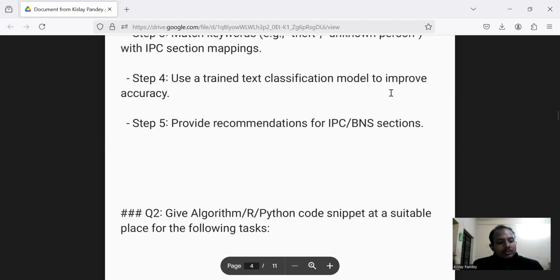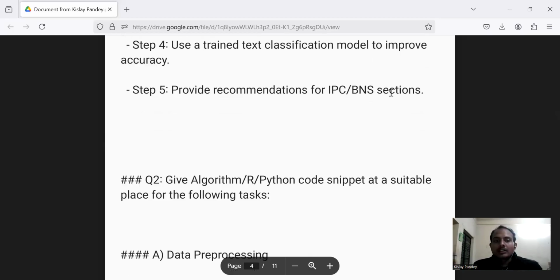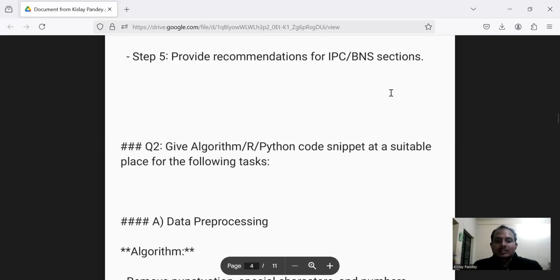Now we are moving to question number 2, which is an important one. If you are interested in coding, it is going to be an easy job for you, which is to give an algorithm or Python snippet at a suitable place for the following tasks.